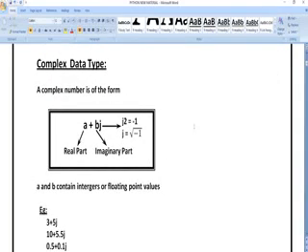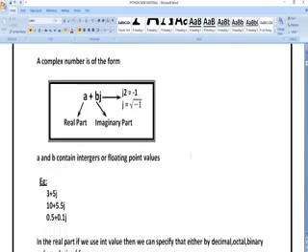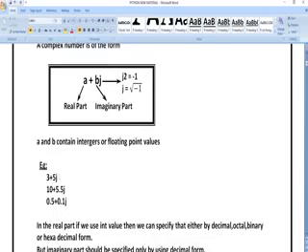Next, complex data type. Complex data type are the variables which have the form a plus bj. Here we have two parts. One part is a real part and another part is an imaginary part. Here in a plus bj, a is the real part and b is the imaginary part. In this example you can consider 3 plus 5j: 3 is the real part and 5 is the imaginary part. Similarly 10 plus 5.5j, here 10 is the real part and 5.5 is the imaginary part.